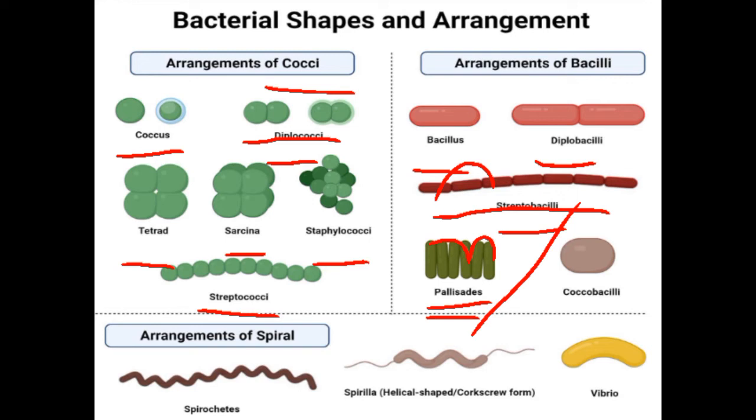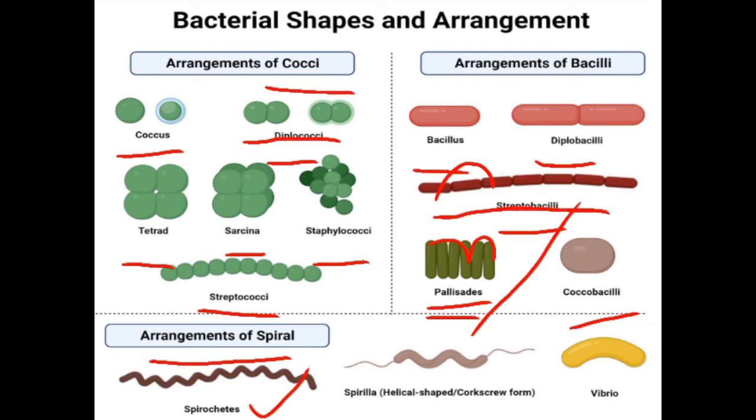Cocobacilli are also bacilli, but they are short in structure, and moreover they look like cocci. For example, Yersinia pestis.